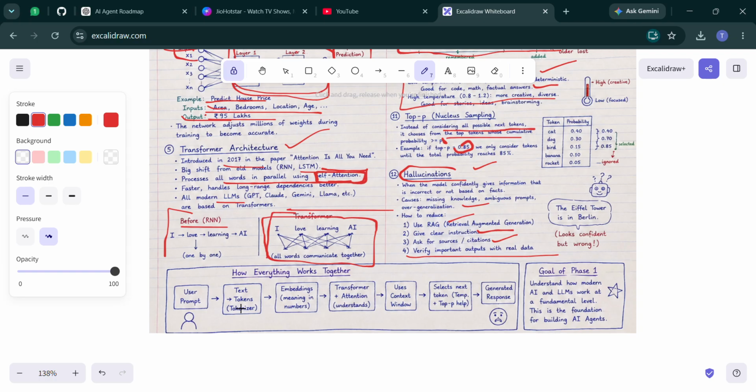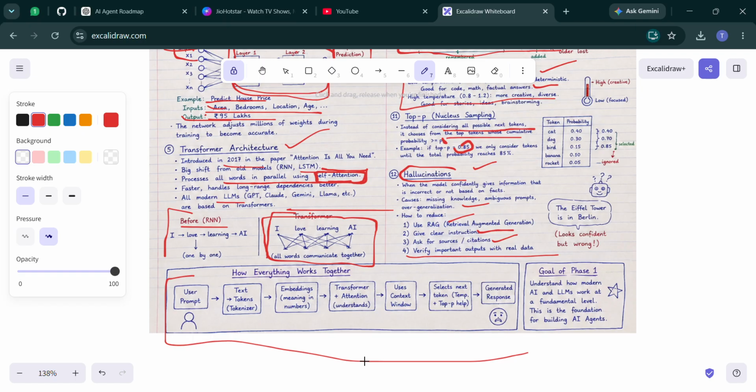Attention helps models focus on important relationships. Tokens are the units, and embeddings convert meaning to numbers. The context window determines how much information the model can remember during a request. Temperature controls creativity. Top P controls which candidate words are selected. Hallucinations are confident but incorrect information. Together, these concepts form the foundation of every modern AI system.